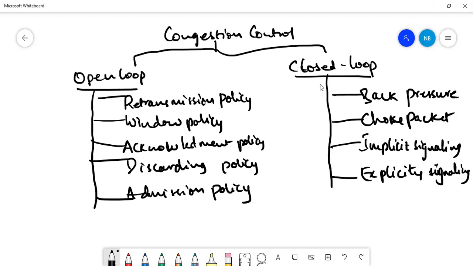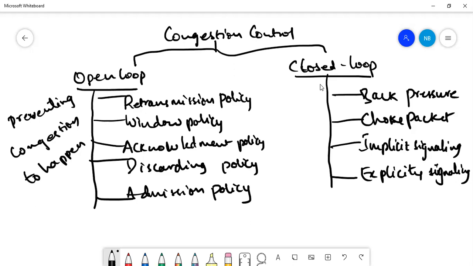Before congestion is happening, these policies are used in preventing congestion from happening.